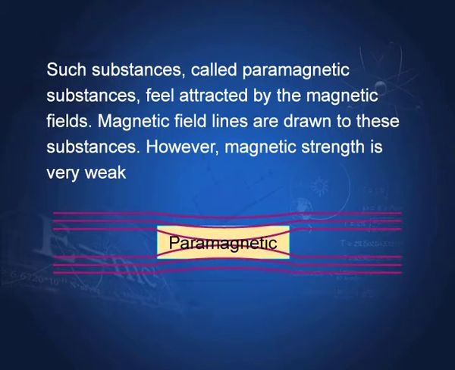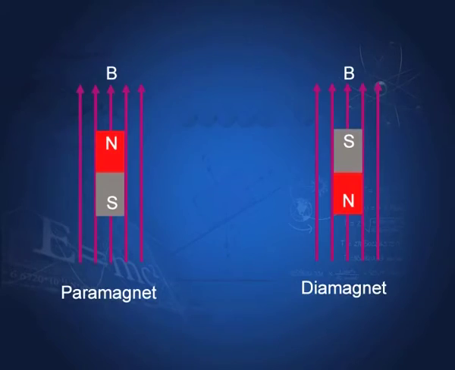Magnetic field lines are drawn to these substances as shown here. If there are magnetic field lines and if you place a paramagnetic substance, then the field lines get attracted to this substance. However, magnetic strength is quite weak. Here is the paramagnetic substance. You can see this is magnetic moment of this in the direction of the magnetic field. On the other hand, for the diamagnetic material, the magnetic moment is opposite to that of the field.